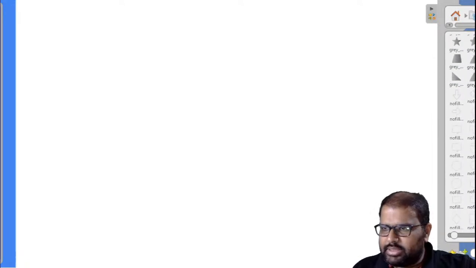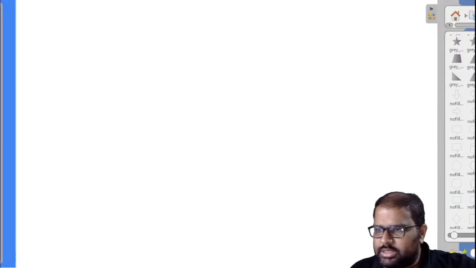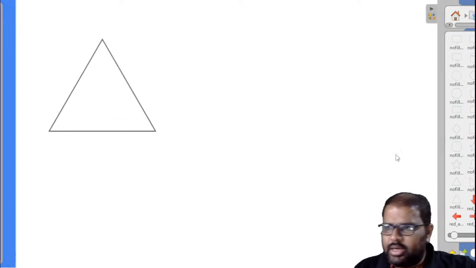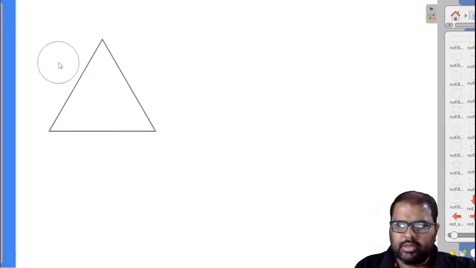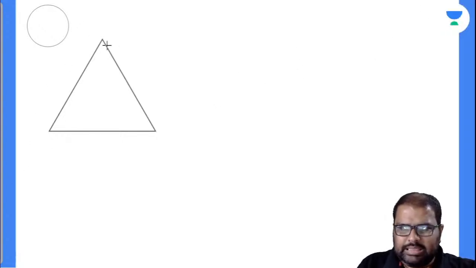I'll take a triangle. Of course, I'll draw it like this. Suppose this is a triangle, and in this triangle I'll write the labels later on. See, observe there. This is called a perpendicular bisector, which makes 90 degrees with the opposite line segment and divides the base into 2 equal halves.